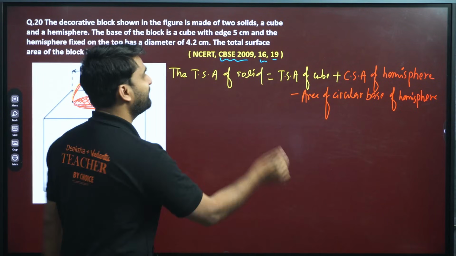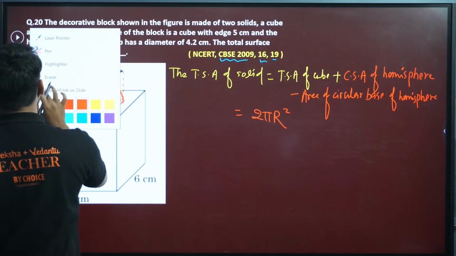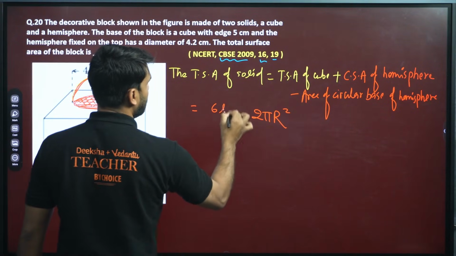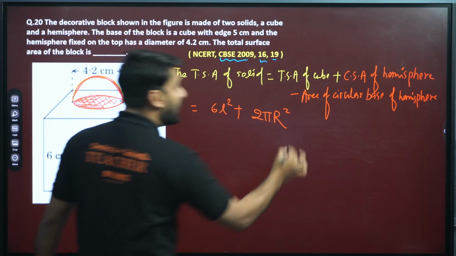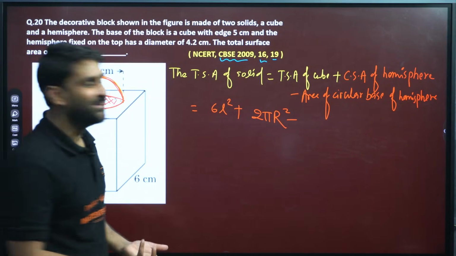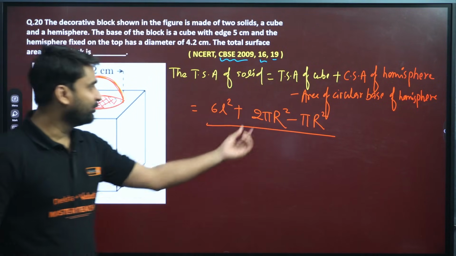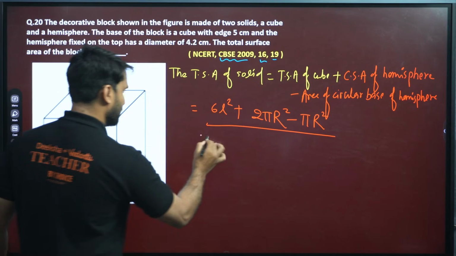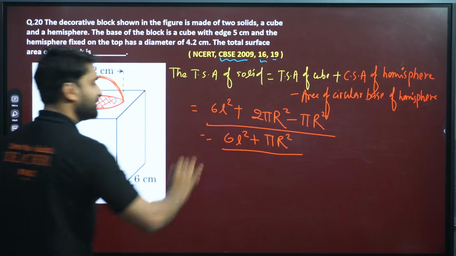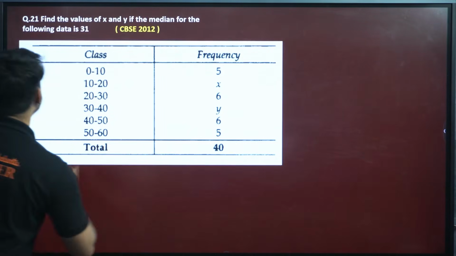Now you know the formula. The curved surface area of the hemisphere is 2 pi r square. The total surface area of the cube, you all know the formula, is 6l square. Right, 6l square plus 2 pi r square minus the area of the circular base. The circular term is there, my dear, so the circular area will be minus pi r square. I hope you know this formula. So 2 pi r square minus pi r square will be pi r square. So 6l square plus pi r square. Go and solve this question. You know the values, put the values, and the answer will be in front of you. Thank you so much. Moving to next question 21.